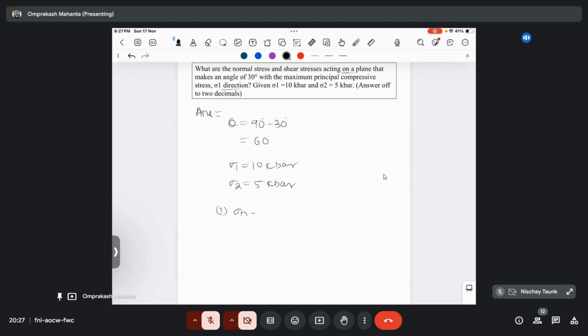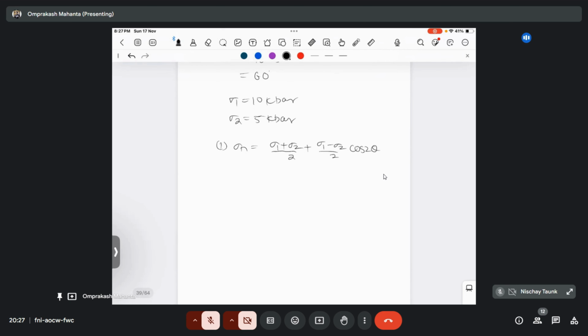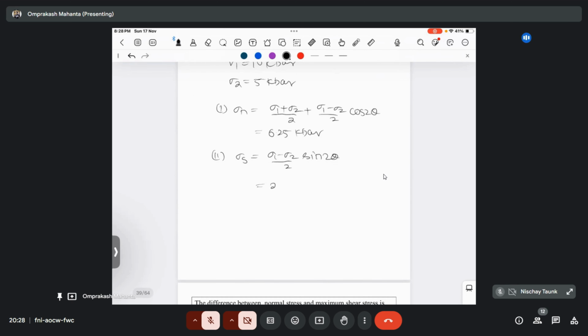For normal, sigma n is equal to sigma 1 plus sigma 2 divided by 2, plus sigma 1 minus sigma 2 divided by 2 into cos 2 theta. And for sigma s, that is sigma 1 minus sigma 2 by 2 into sine 2 theta. Okay, so calculate this by yourself. I am just writing the value, so sigma n will become 6.25 kilobar and sigma s will become 2.17 kilobar. Okay, so this will be your answer.